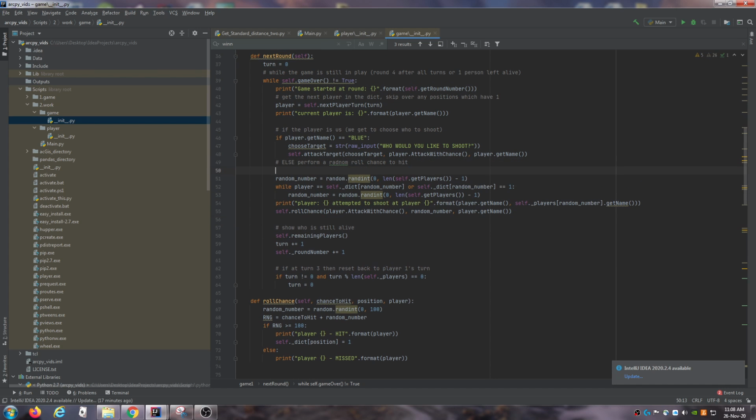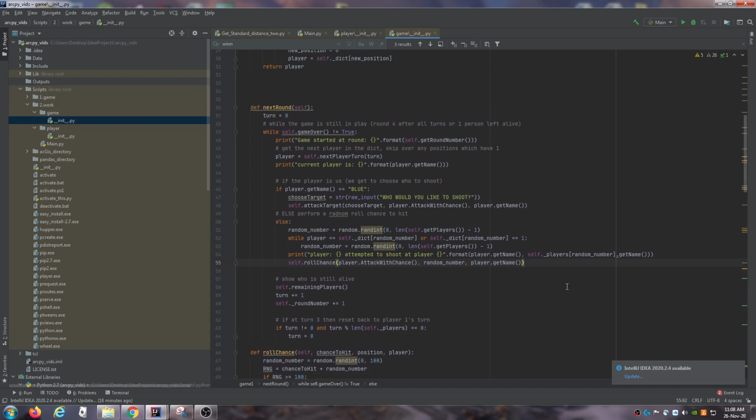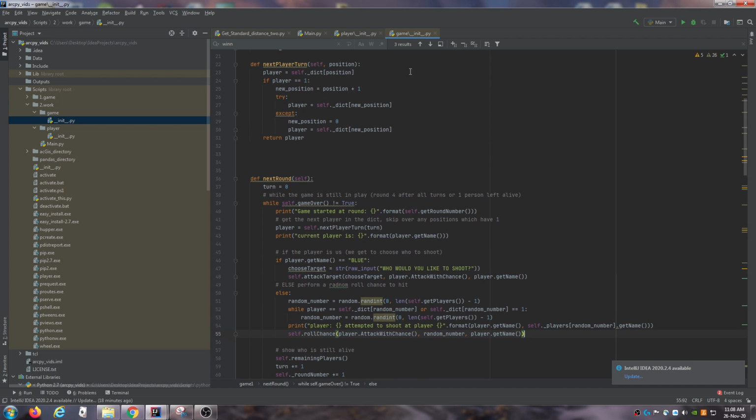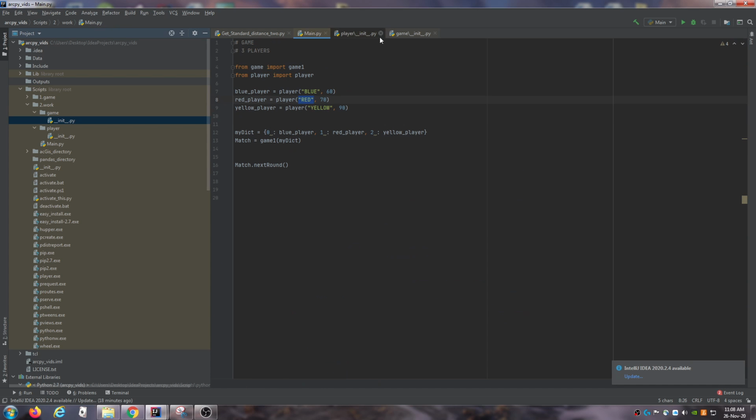I forgot an else here actually. For else, I'm just going to say all this is inside the else. So if the player isn't blue, so if it's player red or yellow, then they'll be able to fire through this method using roll chance rather than attack target. I think that is everything that I then need. Just looking through, and then I think I might just try to run this and just see if it works. Fingers crossed.